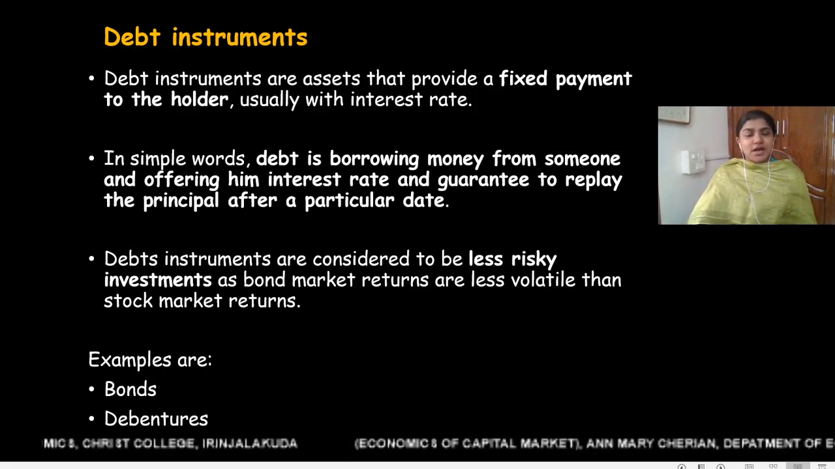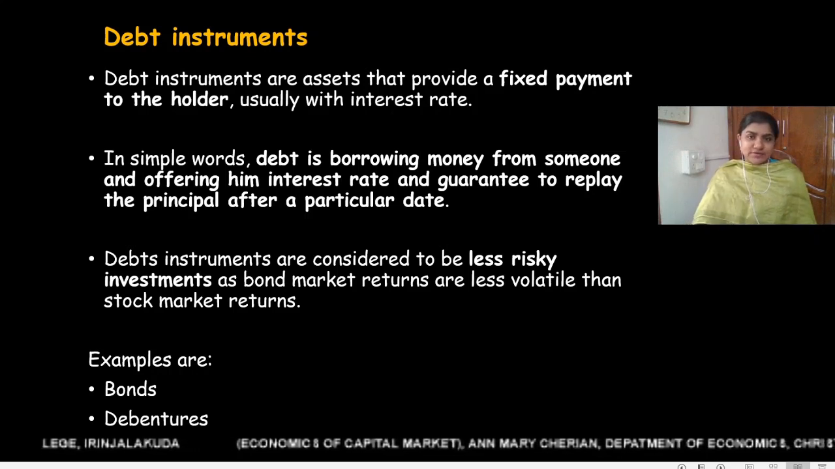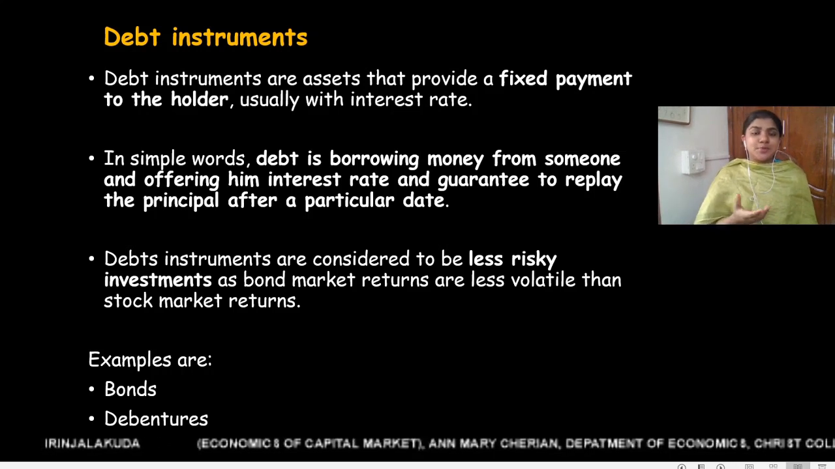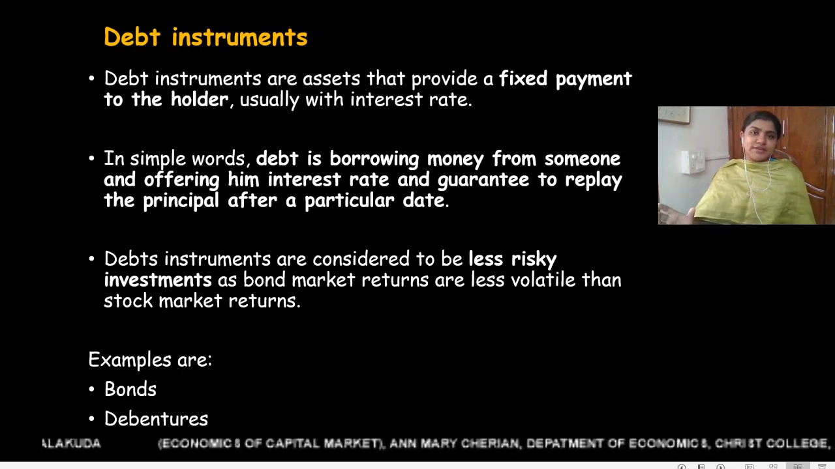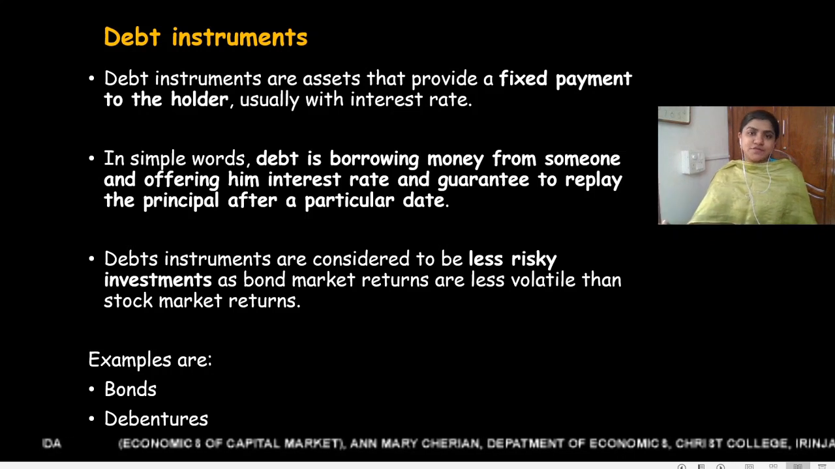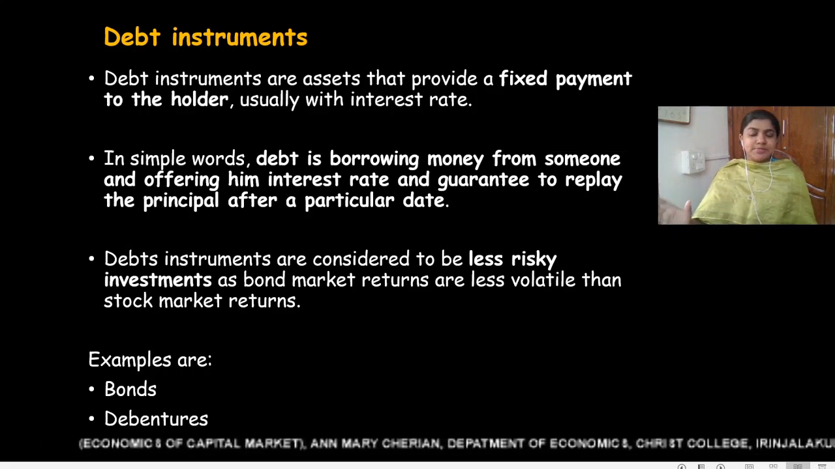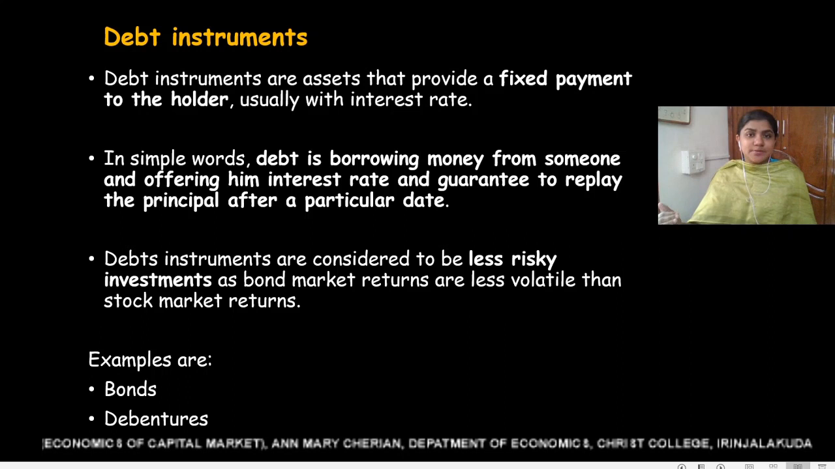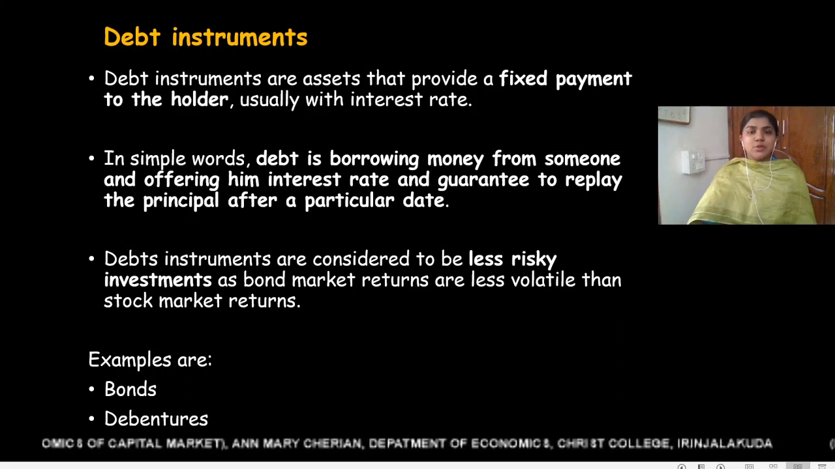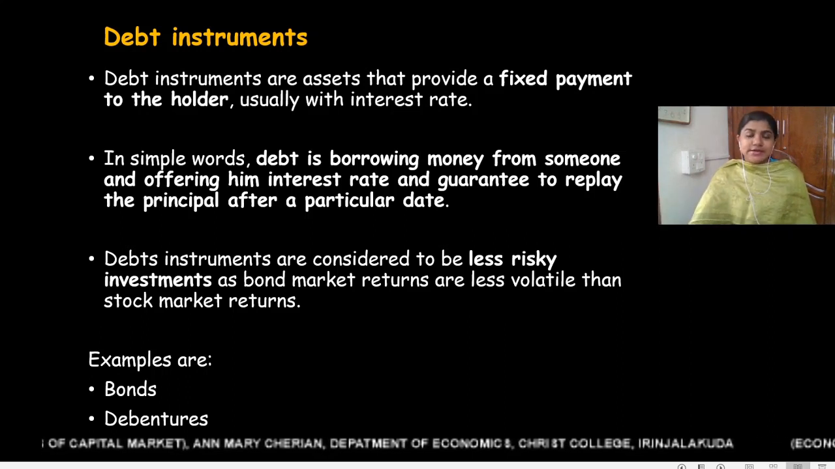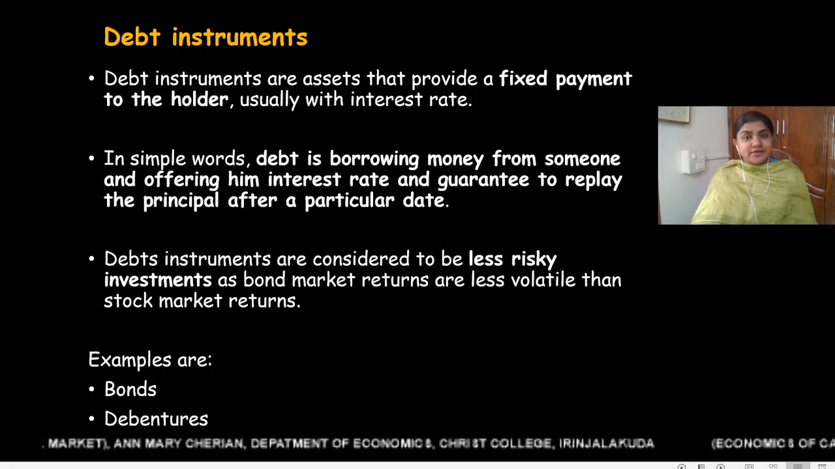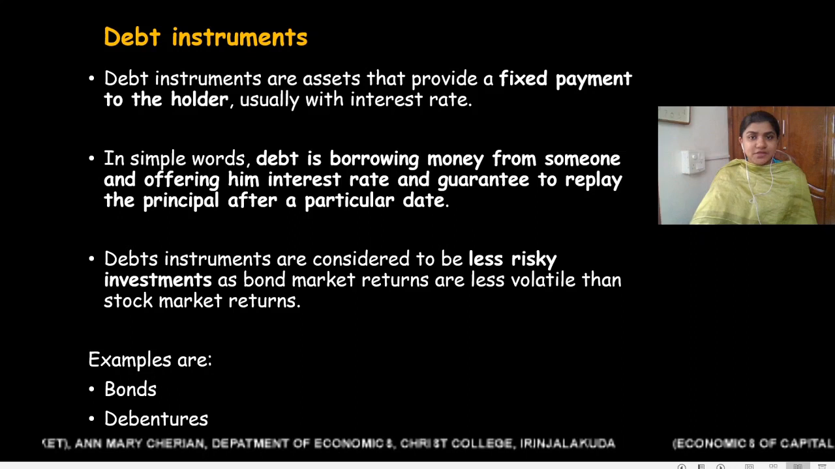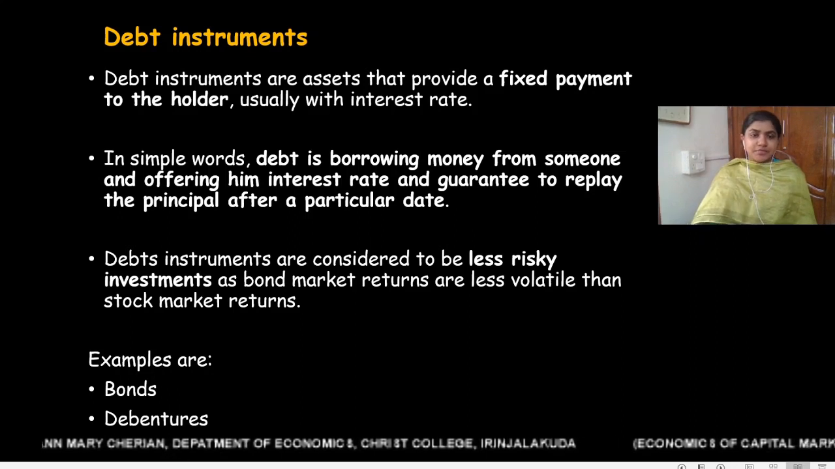Debt instruments are assets that provide a fixed payment to the holders, usually with an interest rate. So debt instruments provide a fixed interest rate, a fixed income, to their holders. If a company issues debt instruments, then that company has to pay a fixed rate of interest to the holders of the debt instruments.